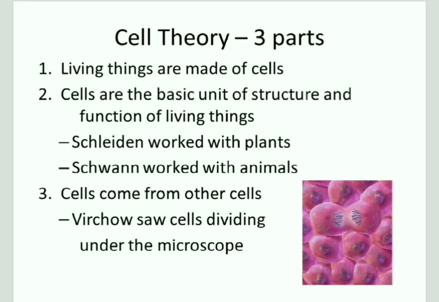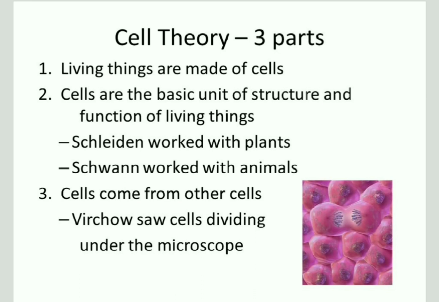Then two scientists, Schleiden and Schwann, worked with plants and animals. What they concluded was that Schleiden in 1838 concluded that all plants are composed of cells. And Schwann in 1839 concluded that all animals are composed of cells.